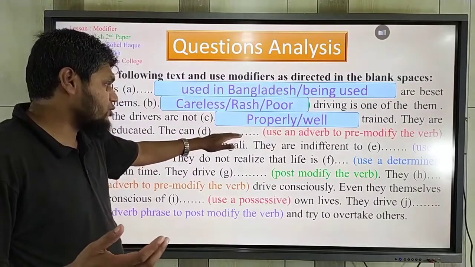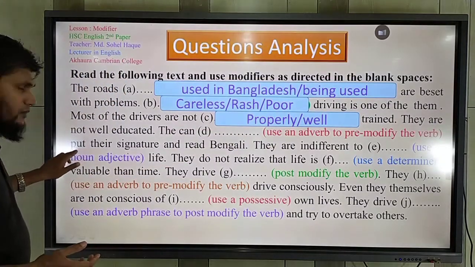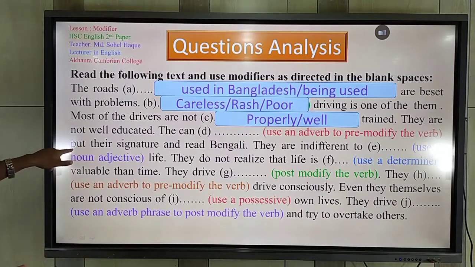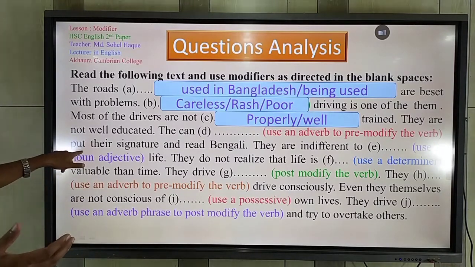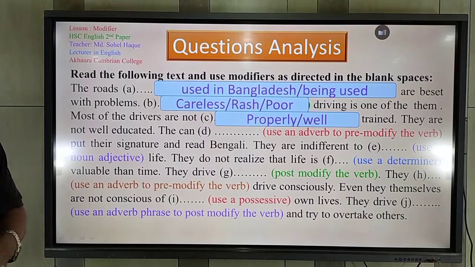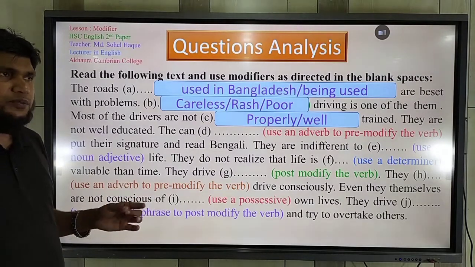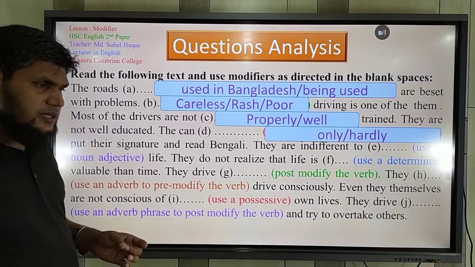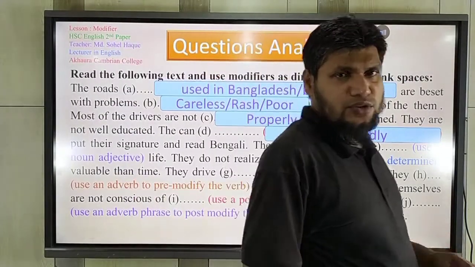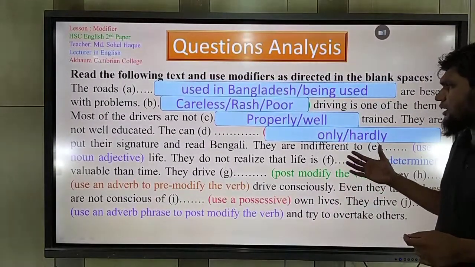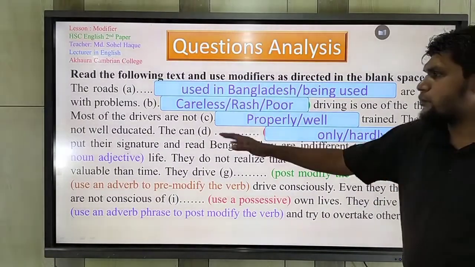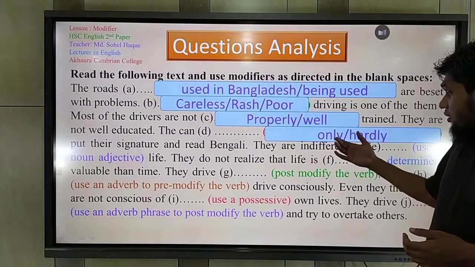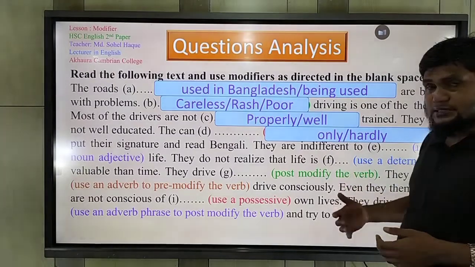That adverb should modify the verb put. So what type of adverb may I use? Use like this adverb. You may use hardly or only. If you use only, the meaning should be what? They can only put their signature. You may use only or hardly, like this.